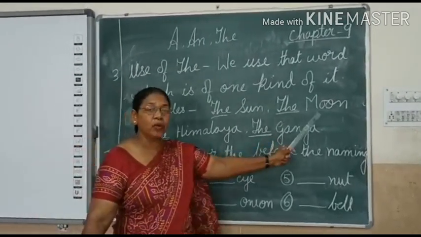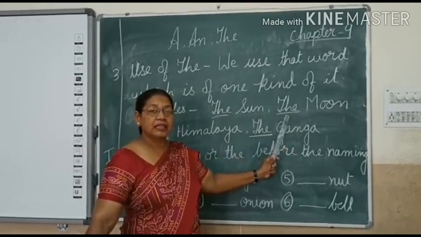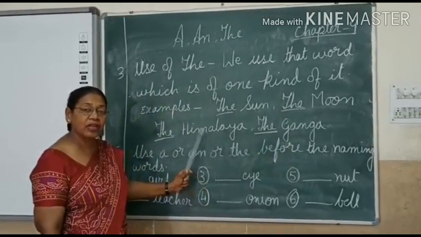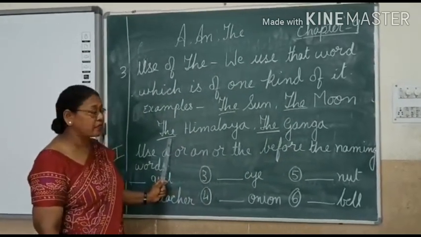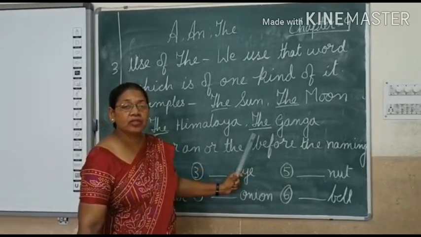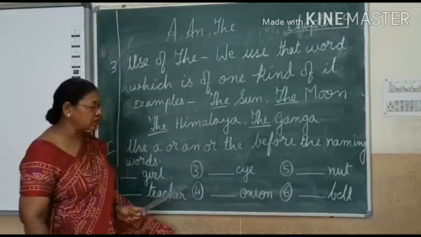In the same way, moon. We have one moon in the whole world, so the is used here. In the same way, Himalaya. The mountain Himalaya is only one, so we use the in front of it. Now river Ganga. We have only one, so we use the. I hope you have understood. Now we will understand with the help of examples.